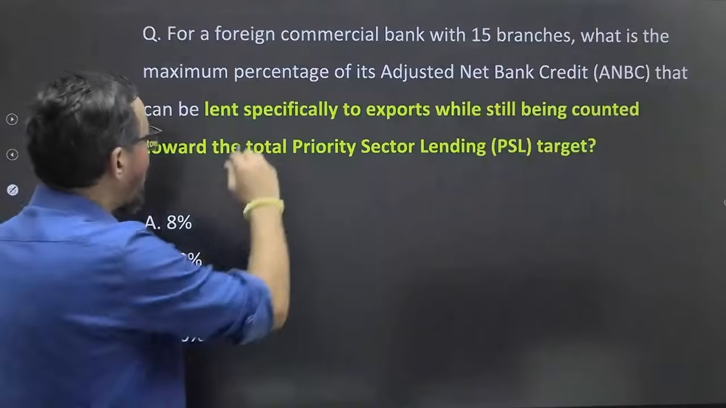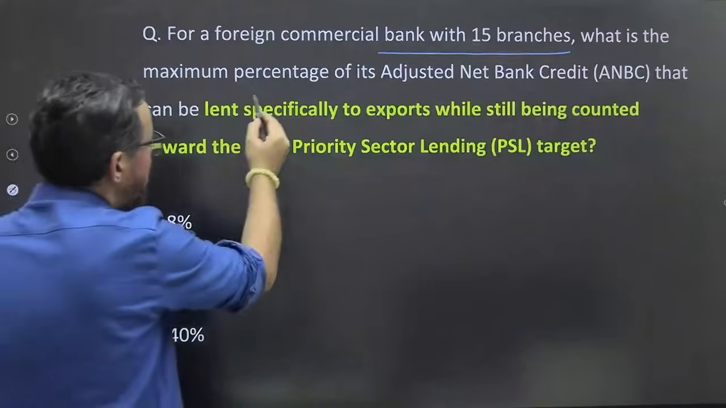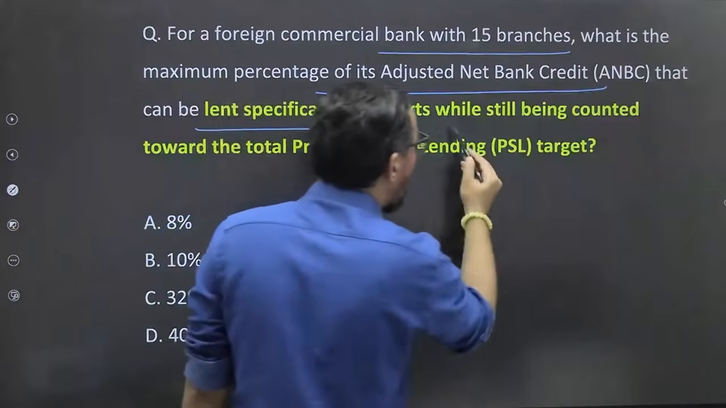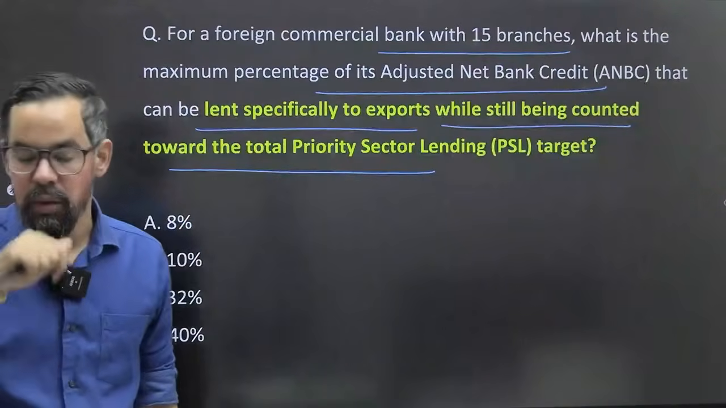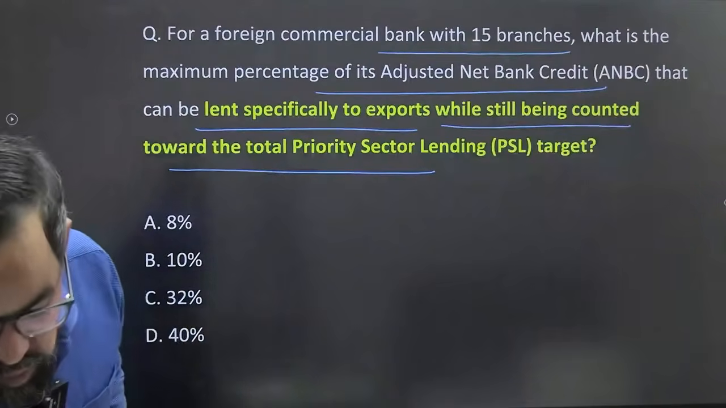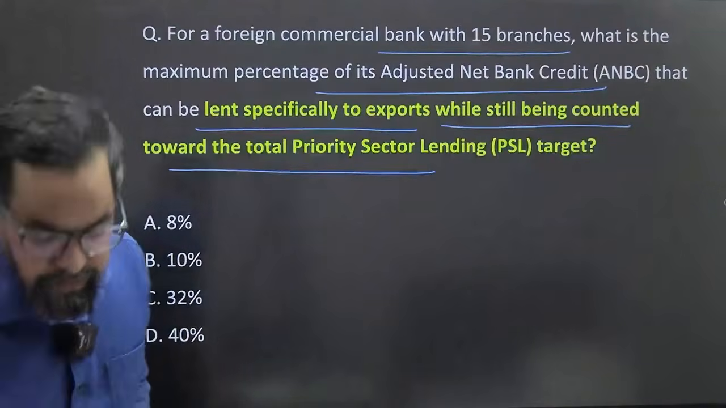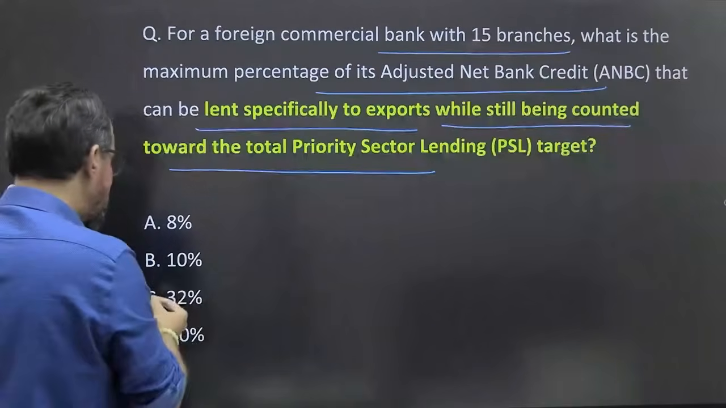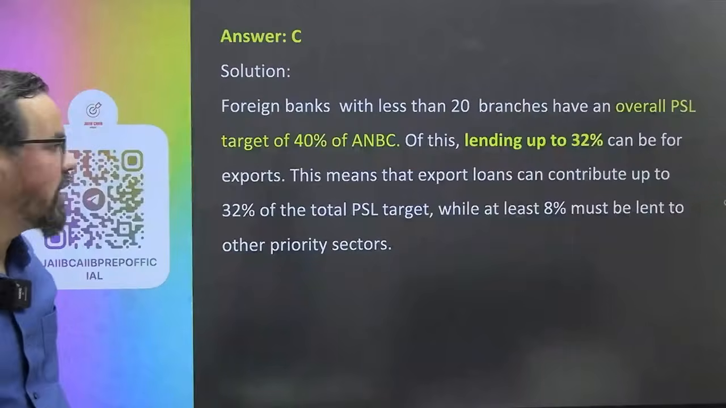Next one: for a foreign commercial bank with 15 branches, what is the maximum percentage of ANBC that can be lent specifically to export while still being counted toward the priority sector target? What will be your correct answer? Very basic question. Everyone, quickly tell me, the faster we go the better, because 23 to 25 will definitely take time. That is something new for us. So what will be your correct answer? It is 32%.